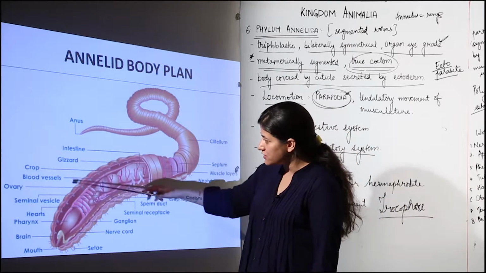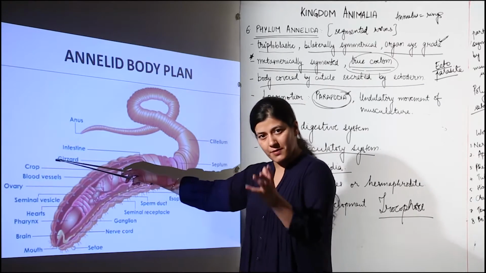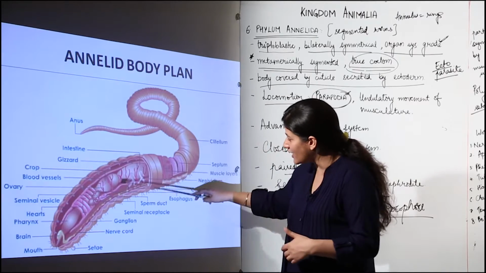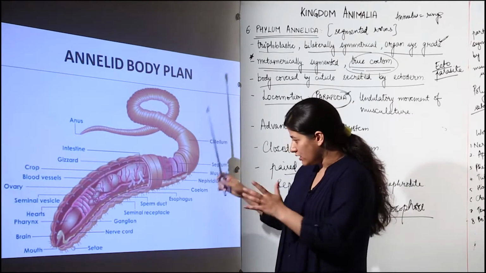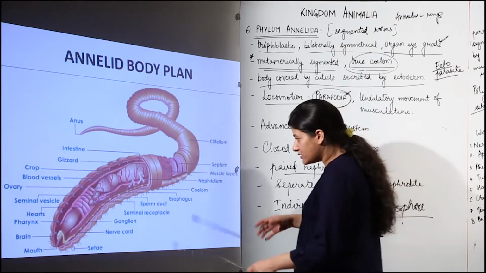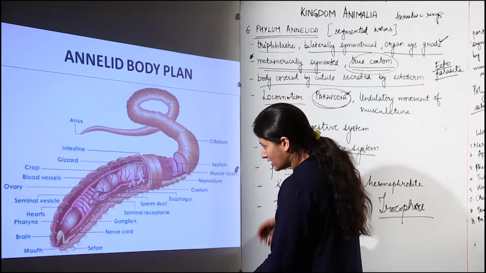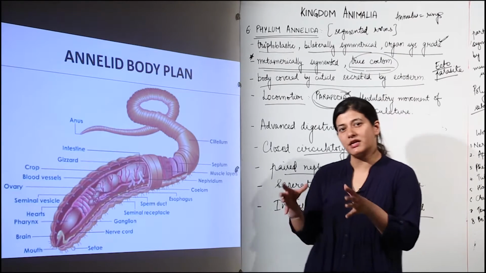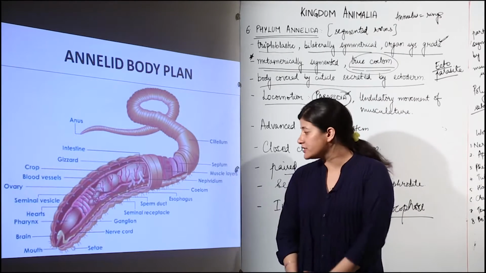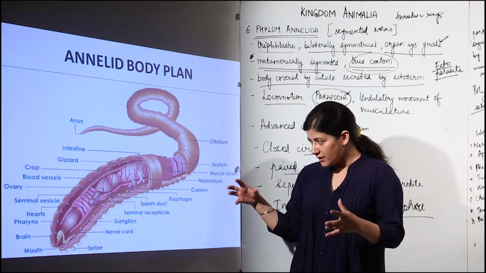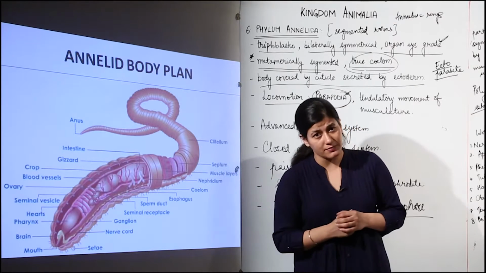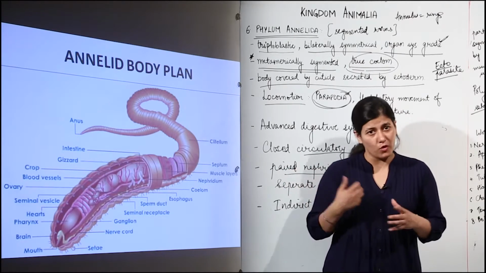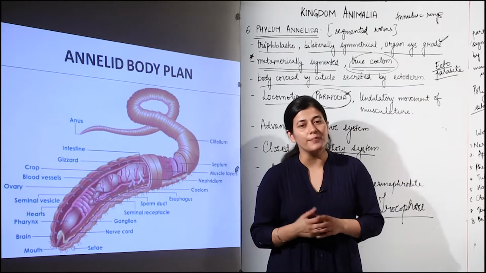The digestive system is divided into the crop for temporary storage of food, then the gizzard for digestion, then the intestine, and hence the body has been divided into certain parts. You see the reproductive system getting advanced. You see the digestive system getting advanced. The alimentary canal is getting divided into more parts. You see that a more developed circulatory system has come into this phylum. So in a way we have a developed body plan that we see in the case of the earthworm.